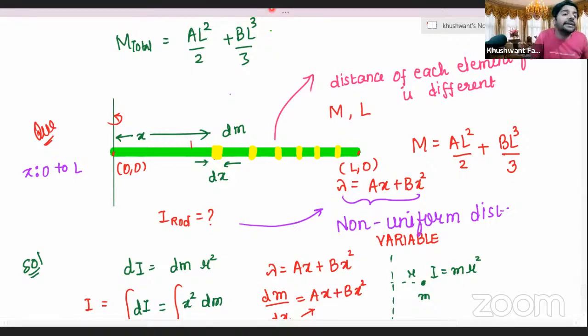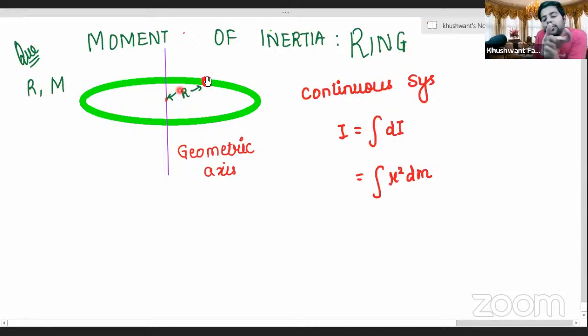But is the same also true here? Makesh, what do you think? You think that all the points of this ring, are they at the same distance r, or are they at different distances from the axis at the center? What do you think, Makesh?